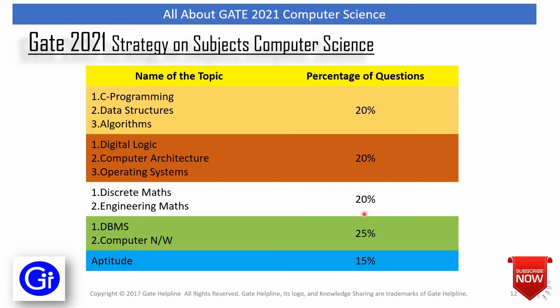Similarly, for DBMS and computer network, the total percentage of questions is 25% here, and general aptitude is left alone. So general aptitude you should consider preparing because it carries a weight of 15%, and this is constant throughout from last 4-5 years. So friends, this is a kind of strategy you should have on choosing the subjects for computer science.